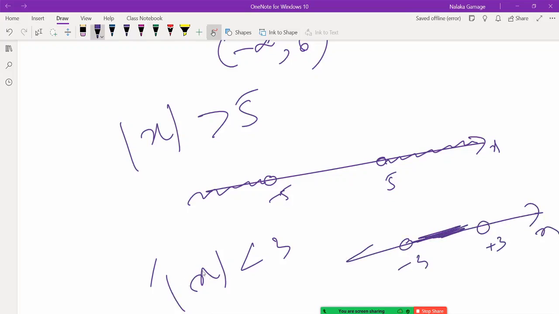If you take 2, the absolute value of 2 is 2, yes, less than 3. If you take 0, yes, but if you take 4, the absolute value of 4 is 4. 4 is not less than 3. So that is why I have not shaded. If you take minus 5, the absolute value of minus 5 is 5. 5 is not less than 3. So that is why I have not shaded.